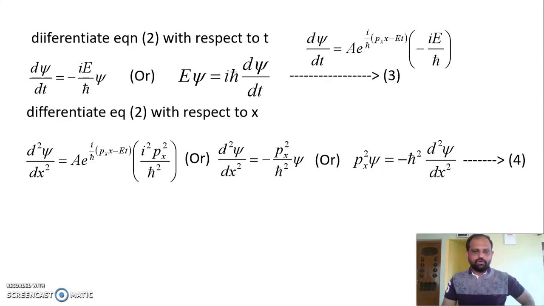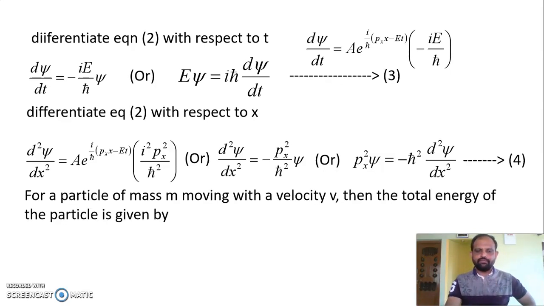Also we know that the particle is in a system, so it has some potential energy, because it is moving with a velocity v, it has some kinetic energy and the potential energy. Therefore, the total energy of the particle is the sum of the kinetic energy and the potential energy. E is equal to Ek plus V. We know that Ek is equal to half m v squared.